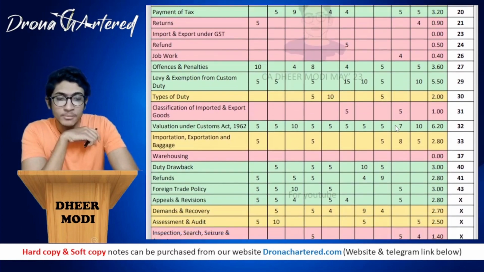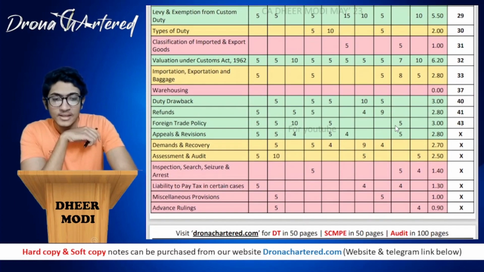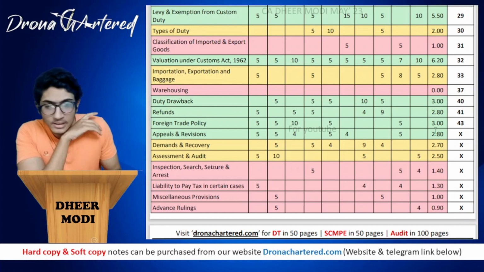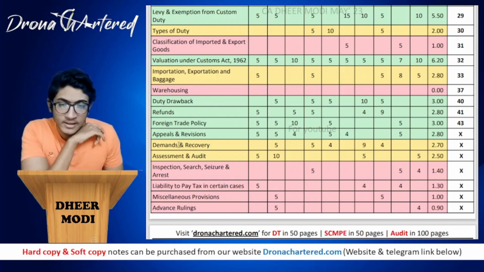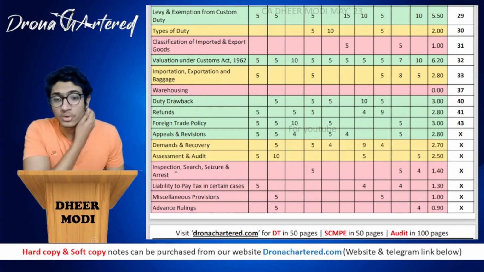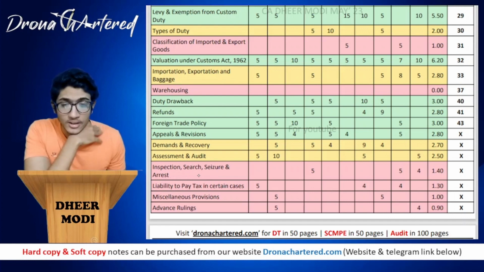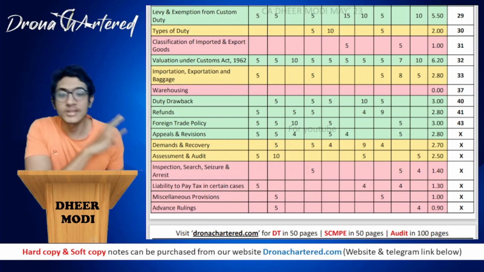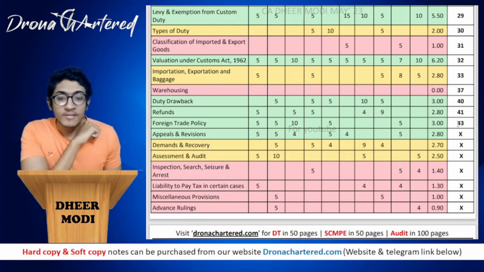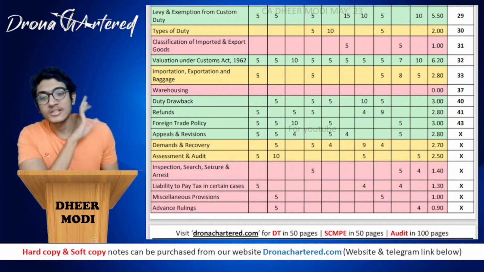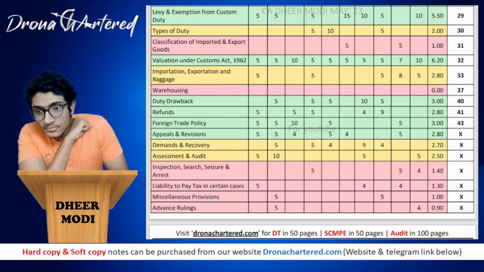So in the 50 pages notes, everything has been included except these few chapters in the end, that is appeals and revisions, demand recovery, assessment, audit, inspection in search seizure, liability to pay in certain cases, miscellaneous, and advanced rules. So only these chapters are not included. Otherwise in our 50 pages all other chapters have been included. Okay, so today we will be starting with introduction to GST.